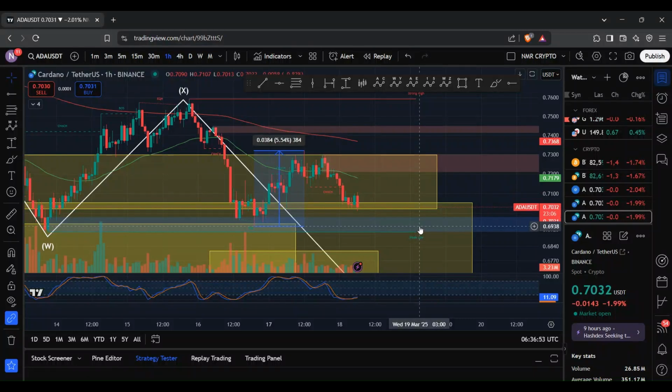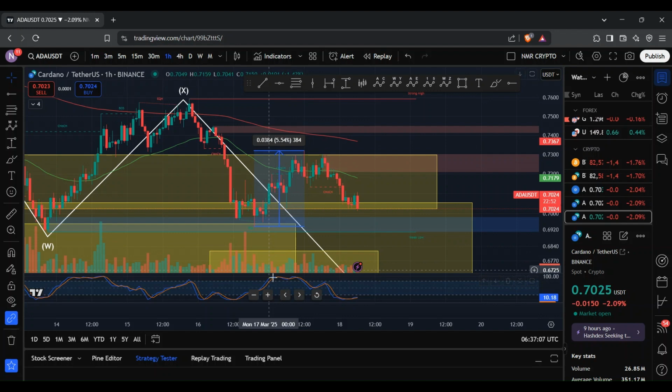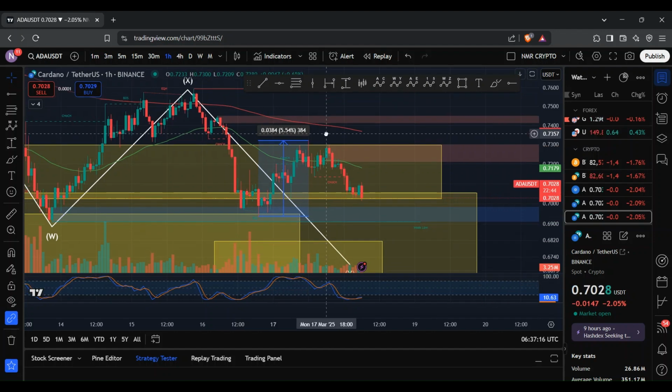Cardano ADA has moved 5.5% since Sunday, and on our way to the upside, we ended up retesting the 50 EMA, but ultimately we ended up getting rejected. And we tried to push towards the 200 EMA, but we never really had the momentum, given that on our stochastic RSI we were overbought for a few hours. So we never really had the buying power to push the price of ADA towards that 200 EMA.